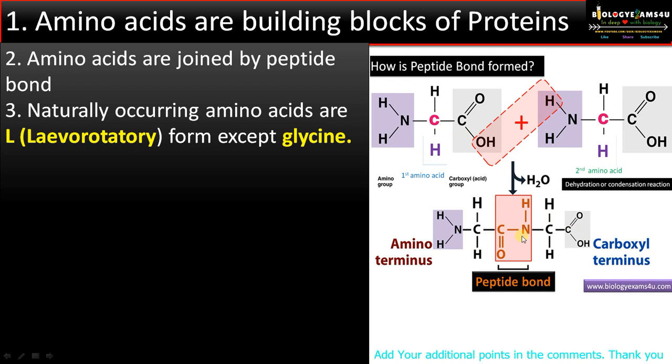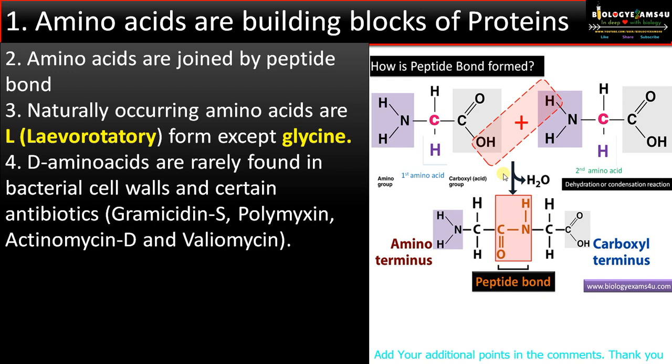Two amino acids are joined by peptide bond. This C double bond O NH bond is called as a peptide bond, which is formed by dehydration condensation reaction, that is by the removal of water molecule. We have given a detailed video on how peptide bond is formed. You can refer that for more. Point number 4. D amino acids are rarely found in bacterial cell walls and certain antibiotics like polymyxin, actinomycin D, etc.